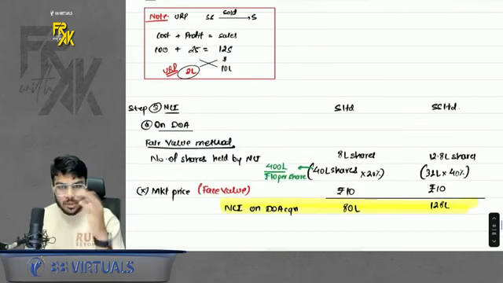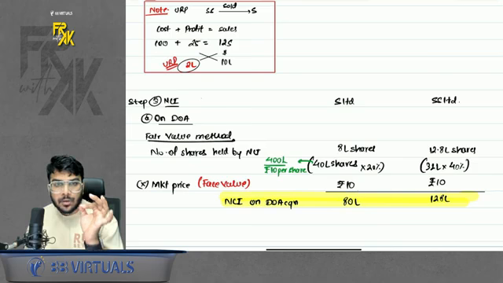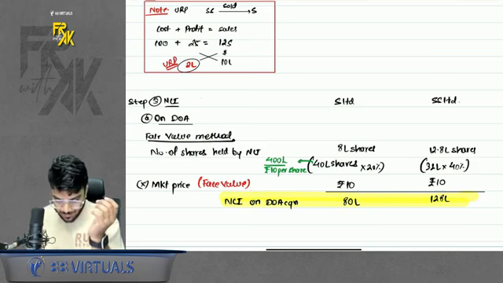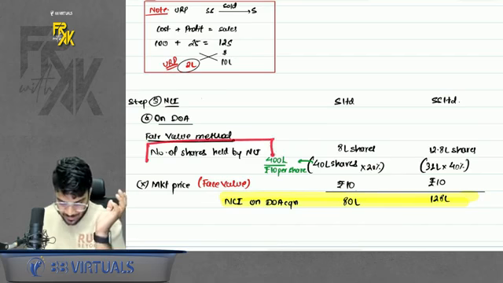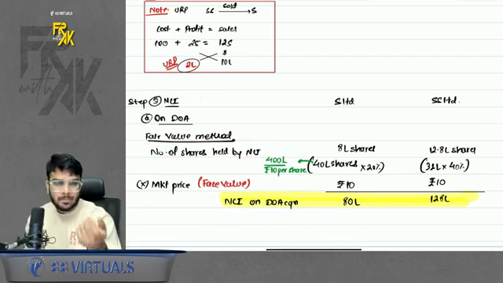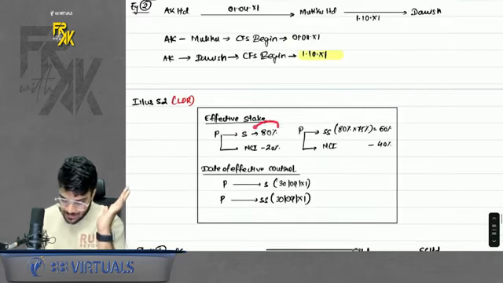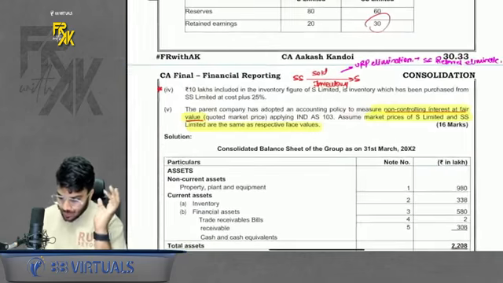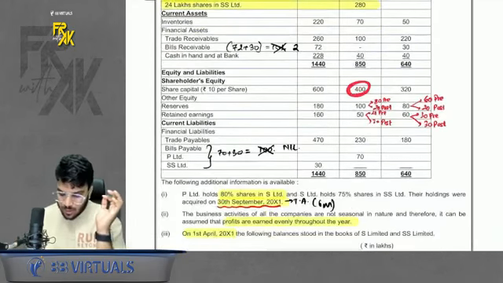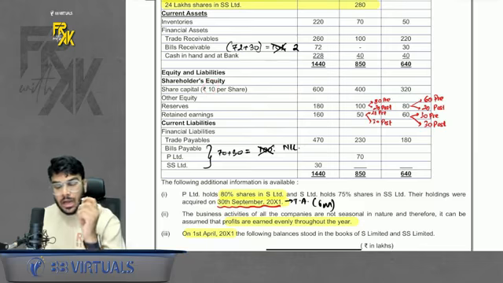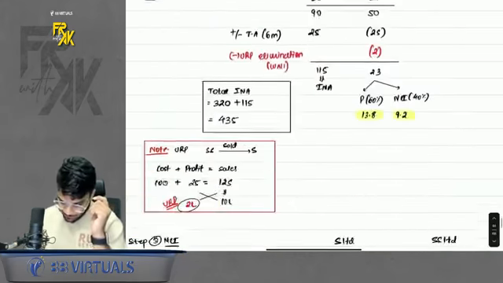Third point, NCI. Now NCI we will not find using PSNA. They are telling us to find using fair value method. But direct fair value is not given. So one more method was to compute the number of shares held by NCI and multiply by the price per share. So how many shares does NCI have? It is simple. My stake in S is 80, so NCI is 20. Look at the share capital of S Limited, which is 400. Divide by rupees 10, you will get the number of shares. Out of this number of shares, 20% are with NCI.